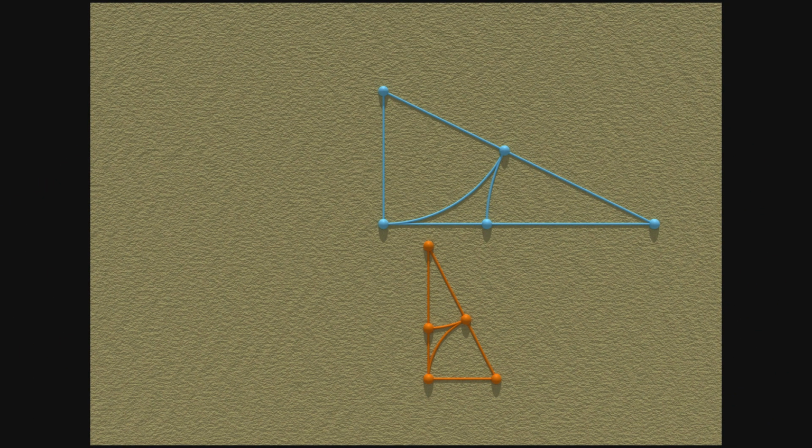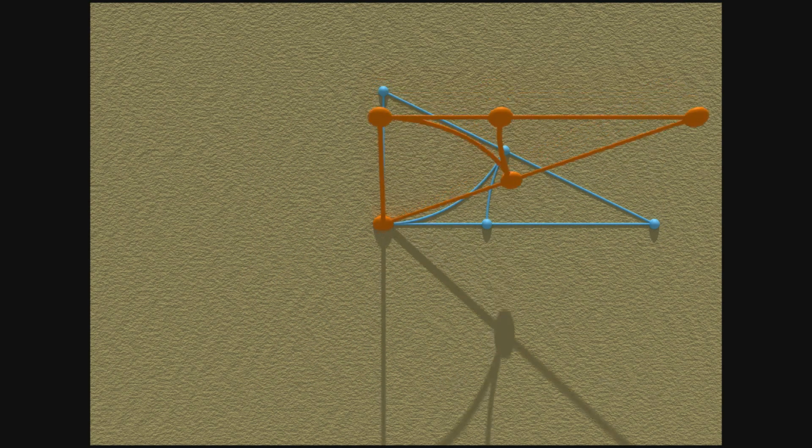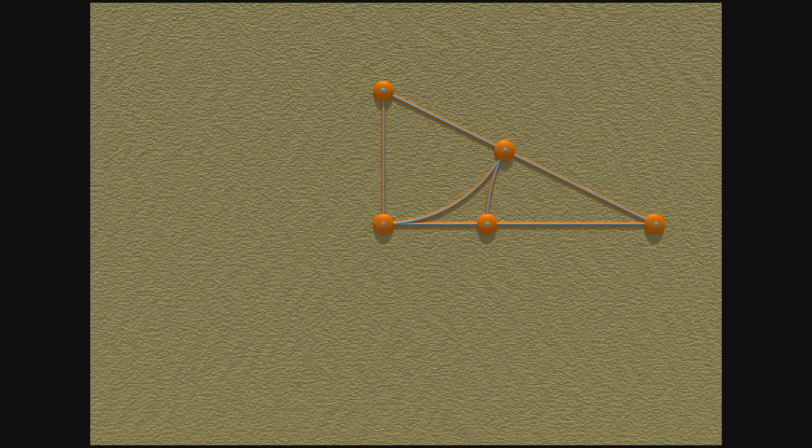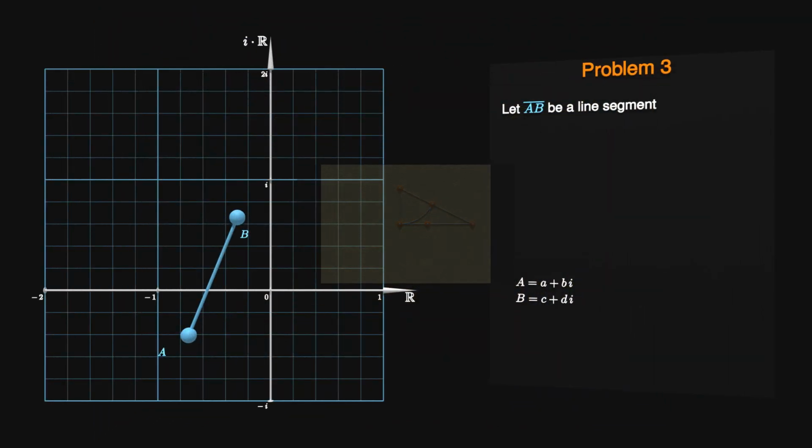Both resulting figures are geometrically similar, meaning that we can scale, rotate, mirror, and shift one figure in order to perfectly match the other. Consequently, it's sufficient to study just one figure, because any result is applicable to the other as well. Thanks to geometric similarity, we are free to choose A and B however we like.